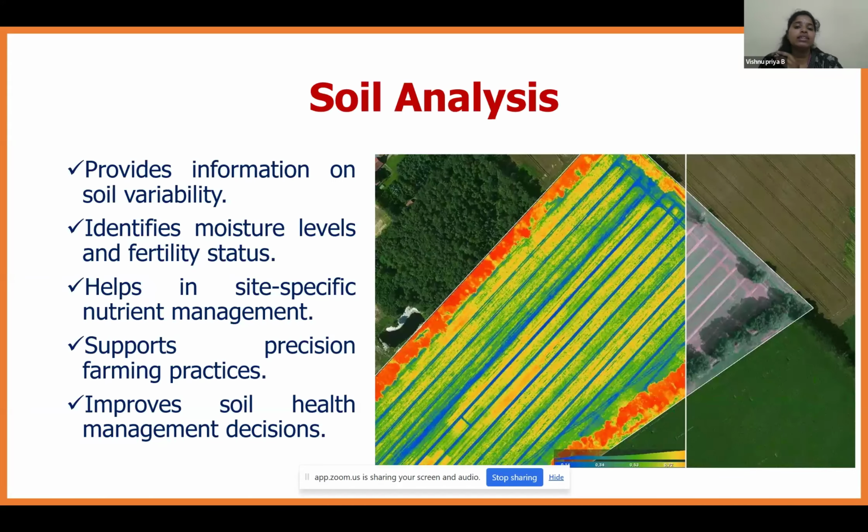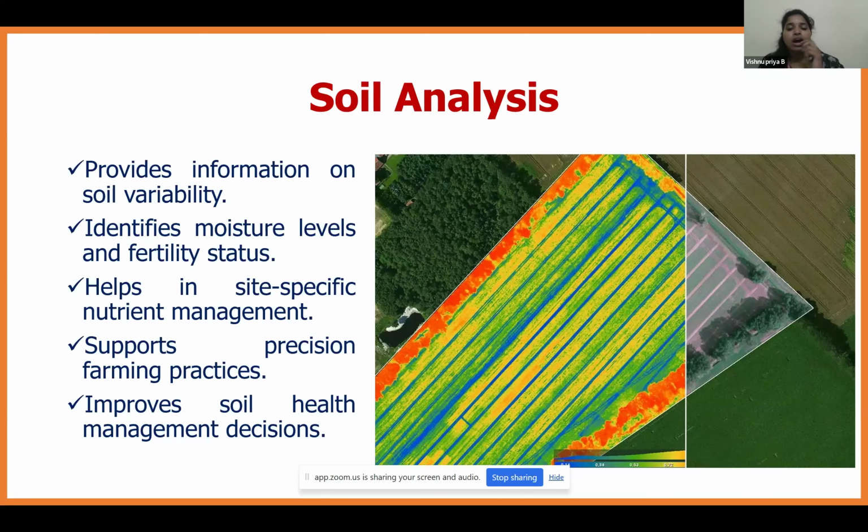Next, the drone is used for soil analysis. It provides information on soil variability. It identifies the moisture level and fertility status of the soil. It helps in site-specific nutrient management, and it supports precision farming practices. It will also improve soil health management decisions. So this is what soil analysis using the drone looks like.